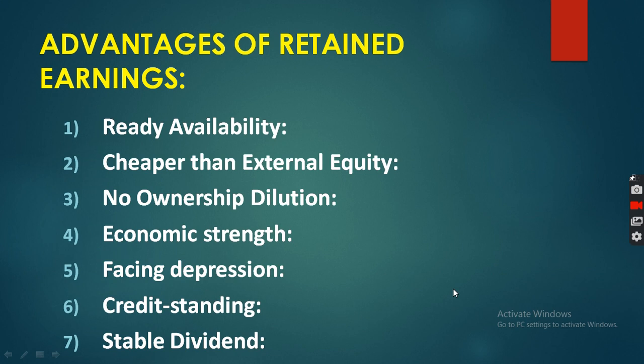The question in mind is: when can a company provide stable dividend? If the company has a large size of accumulated reserve. If the company has sufficient reserve or cash balance, only then can the company provide stable dividend. Clear? So here, generally shareholders may get the stable dividend even if the company does not earn good profit.